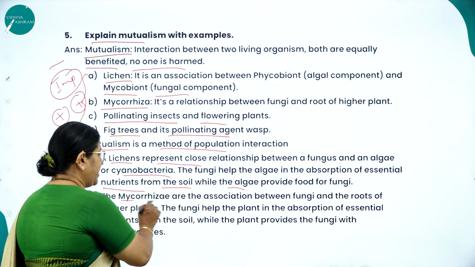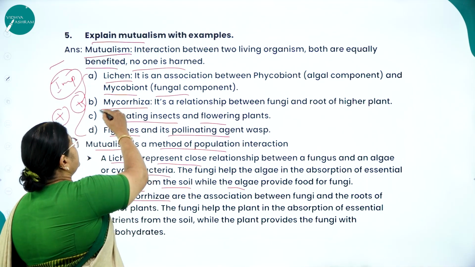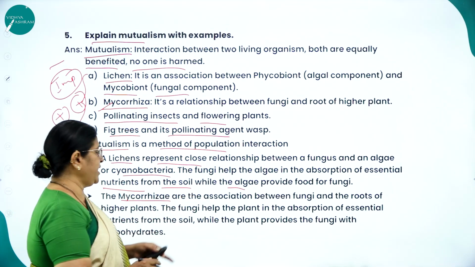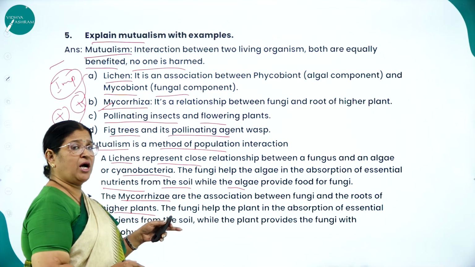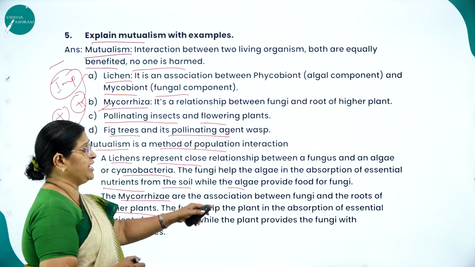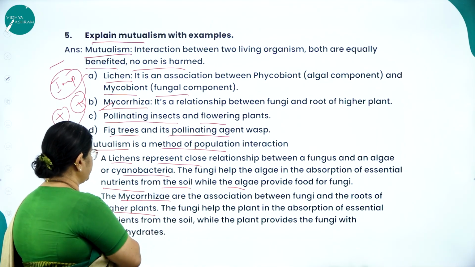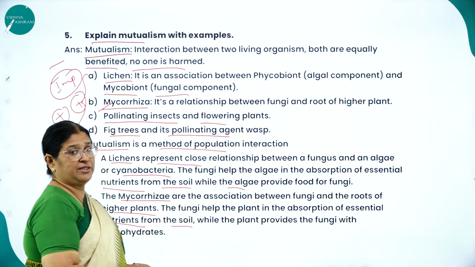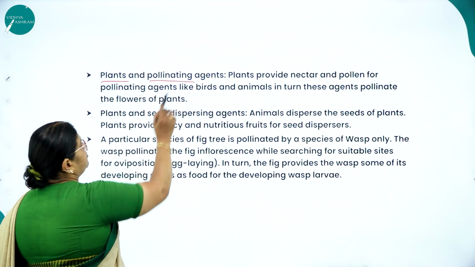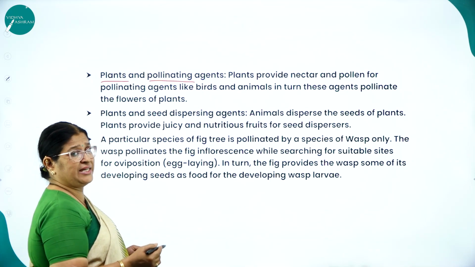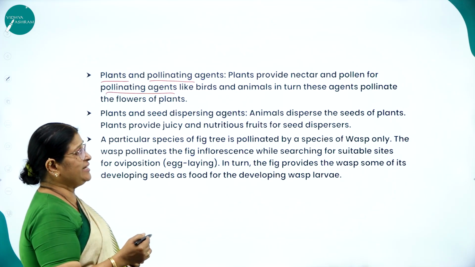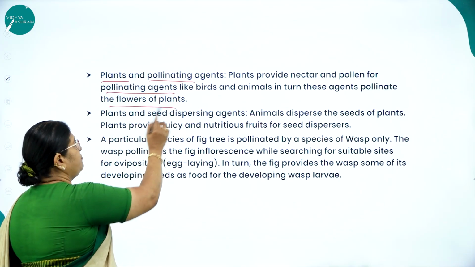Next question. We have given one example, that is mycorrhiza. The mycorrhiza are the association between fungi and roots of higher plants. How are the fungi and the roots of higher plants benefited? The fungi help the plant in the absorption of essential nutrients from the soil, while the plant provides the fungi with carbohydrates. Then plants and pollinating agents. Plants provide nectar and pollen for the pollinating agents like birds and animals. In turn, these agents pollinate the flowers of plants.